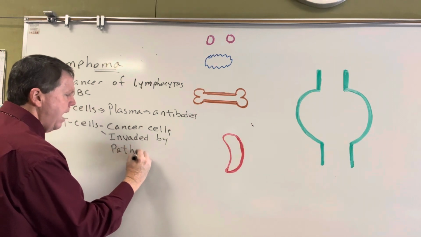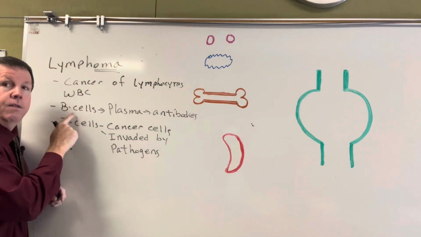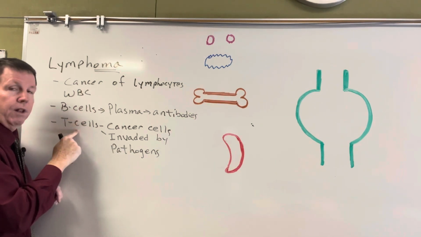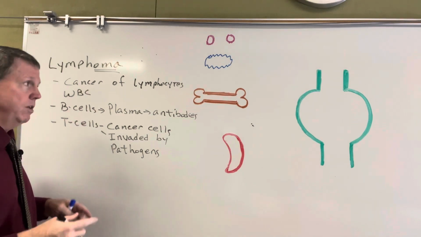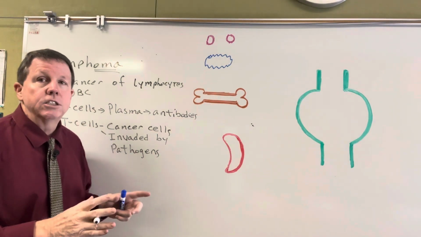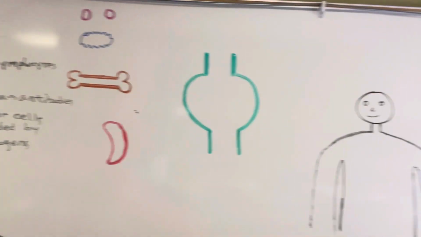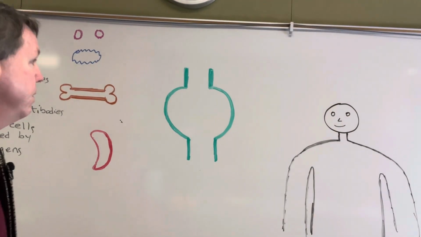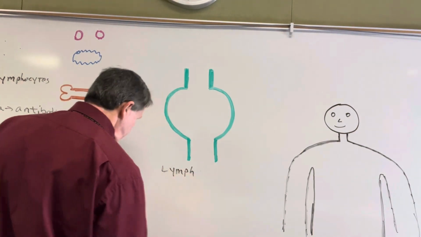So what's going to happen now when we have lymphoma? Well, in lymphoma, these cells will start to multiply uncontrollably. So let's take a look at where these can start. For the most part, they're usually going to start in a lymph node, and I've drawn the lymph node right here. But they can start anywhere in the body.